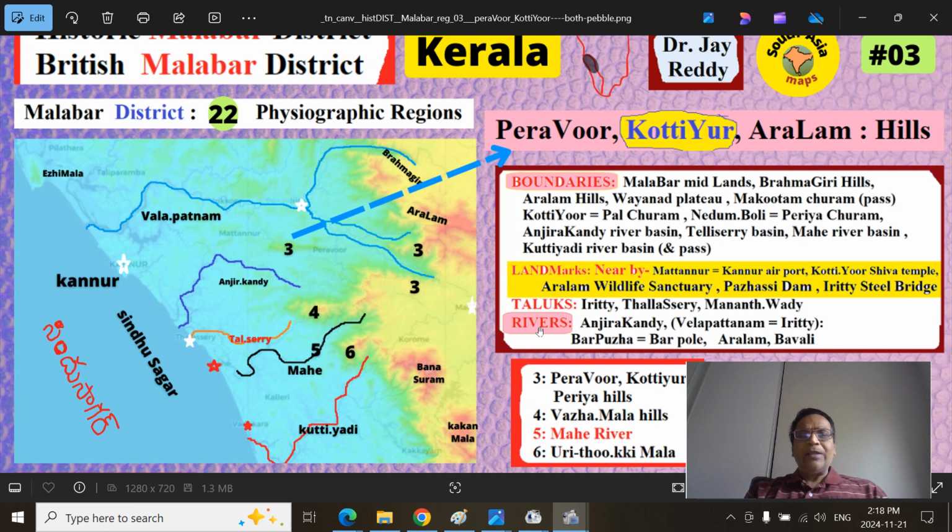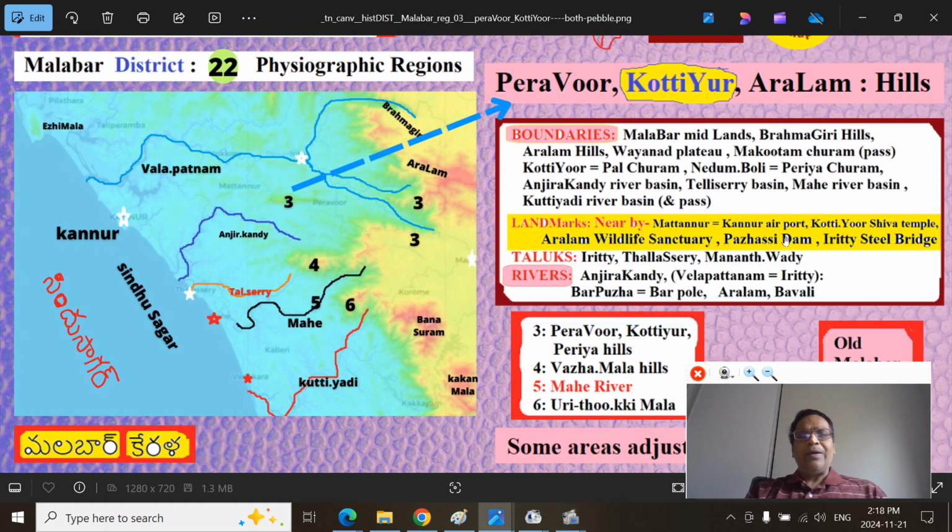The taluks are Iritty Taluk, Thalassery Taluk, and Manantwadi in Wayanad district. Thalassery previously used to be Thalassery Taluk, that is the southern part of Kannur district, Cannanore district. Now there is a newer Taluk, Iritty Taluk. Rivers: Anjarakkandy, Valapattanam River, Barapole, Alaram. How to remember these